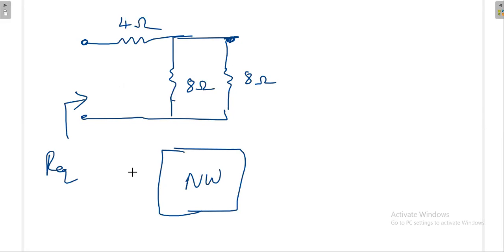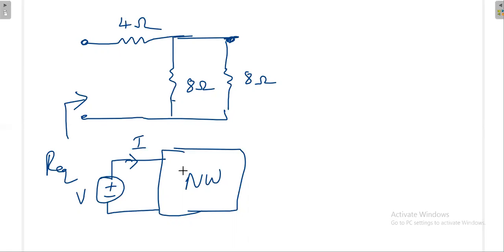You know what is there inside the network. Now you apply some known voltage. You know what this V is. That could be either 1 volt, 2 volt, like that. Let it be 1 volt also. It can be anything. Now you know the current drawn from this voltage source.